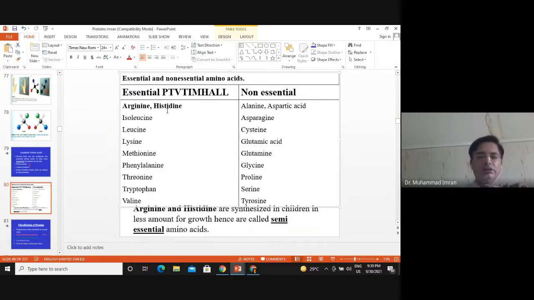During growth, histone protein is required in large quantity for the formation of chromosomes. So arginine and histidine are required mainly at the time of growth, but after the adult stage their requirement reduces. Non-essential amino acids are synthesized in our body, so they are not our concern.